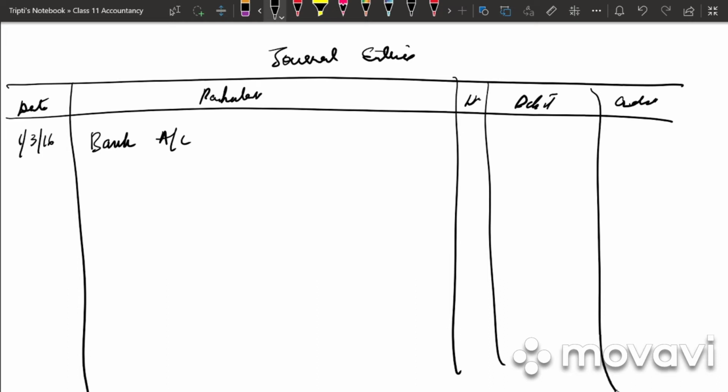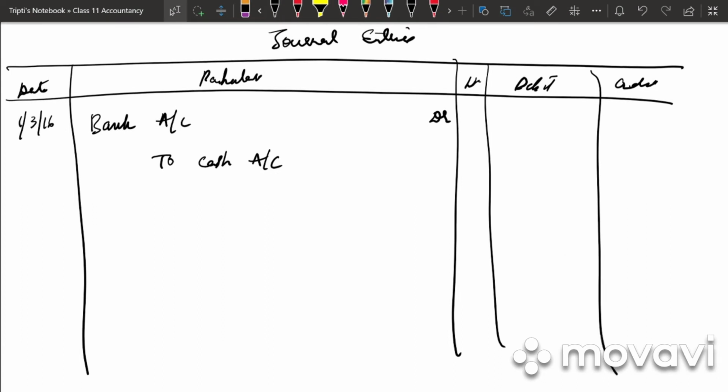So who is the receiver? Bank account debited to cash account. Our bank account is personal, real or nominal account? It is a personal account. So what is the rule? Debit the receiver, credit the giver. So who is receiving here? Bank is receiving. 25,000 debit, 25,000 credit. What is the narration? Cash deposited into bank.